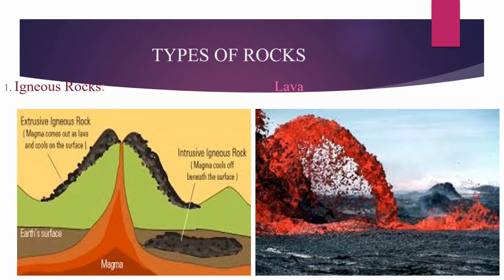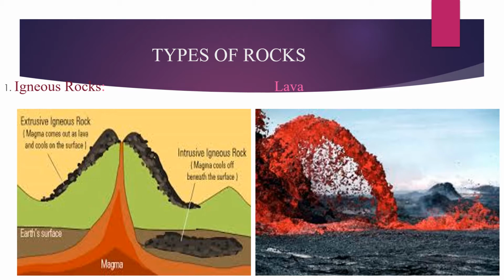Inside the earth, the temperature is too high. So, the rocks inside the earth are found in molten form. This hot liquid rocky material is called magma. After the cooling of magma, it becomes solid either below the earth's surface or on the earth's surface. It will become igneous rock.